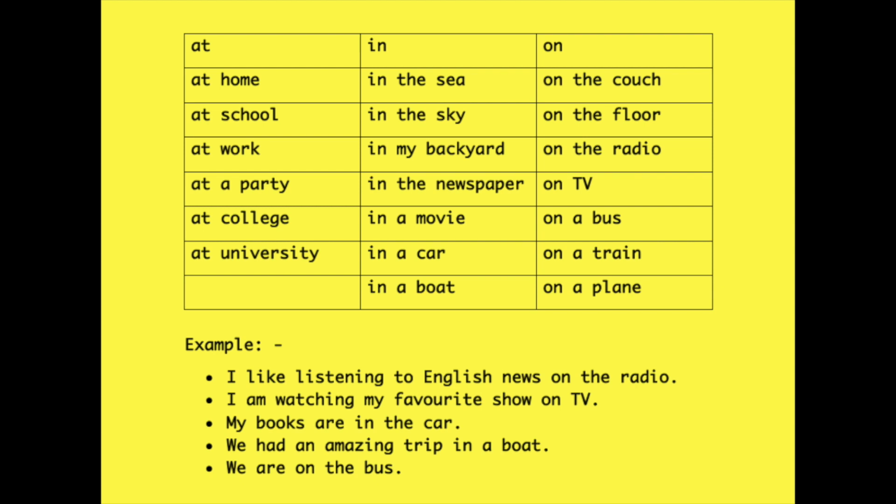Actually, there is no reason. This is just a rule or a habit. These are fixed expressions. Let's now talk about vehicles. When we talk about small vehicles, use in. My books are in the car. We had an amazing trip in a boat. But if you are talking about bigger vehicles, bus, train or plane, use on. We are on the bus.